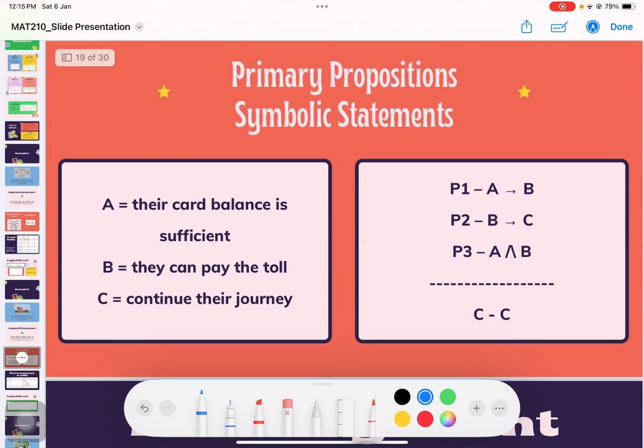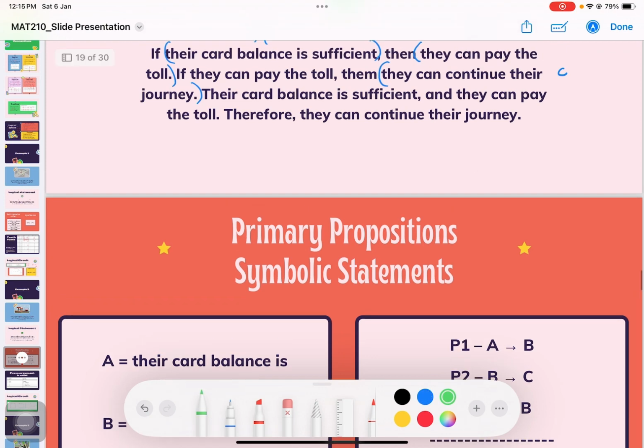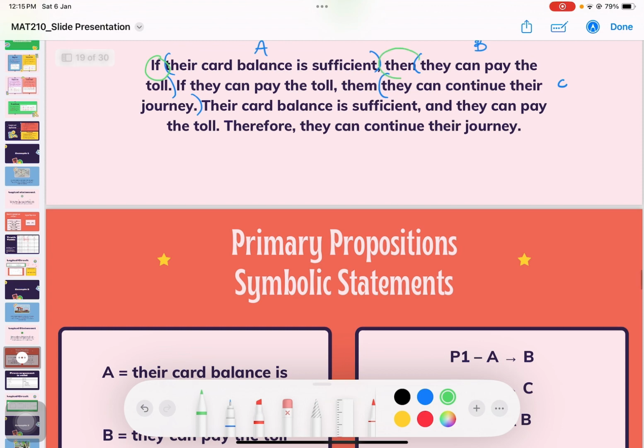So as we see here, I have written the primary proposition. Next, we need to write the proposition in symbolic form. So, the first one, I use the if-then logical connective. The second one, I also use the if-then logical connective. And the third premise, I use the AND logical connective.